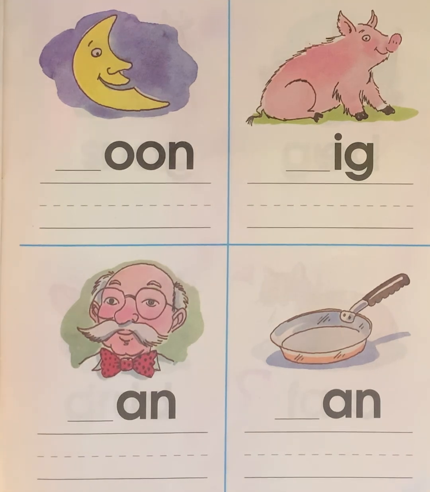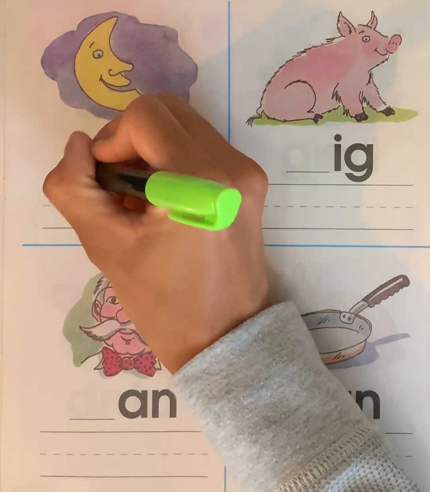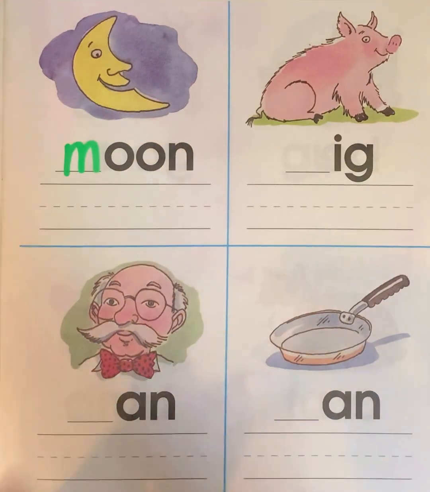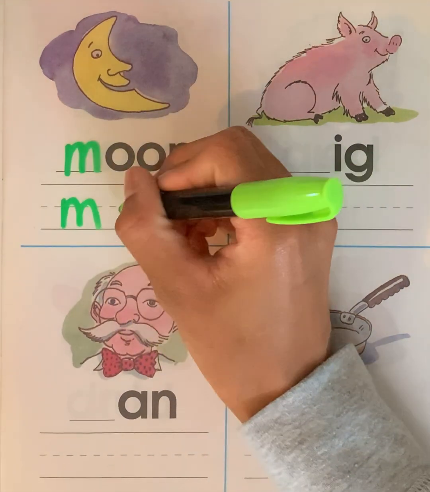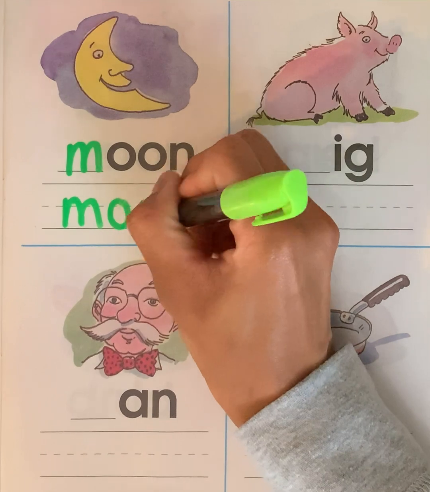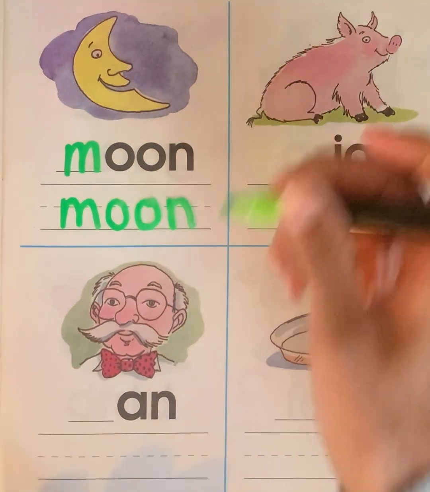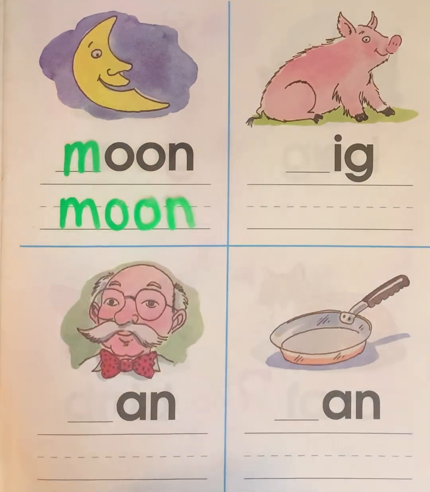M. Can you say this word again? Moon. Now we're going to write the word moon. M-O-O-N. Can you say this word again? Moon. Now this picture. What's the name of this animal?